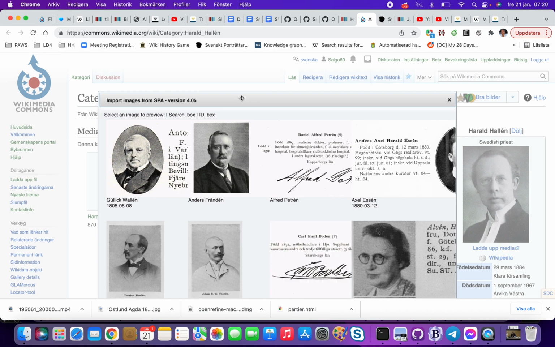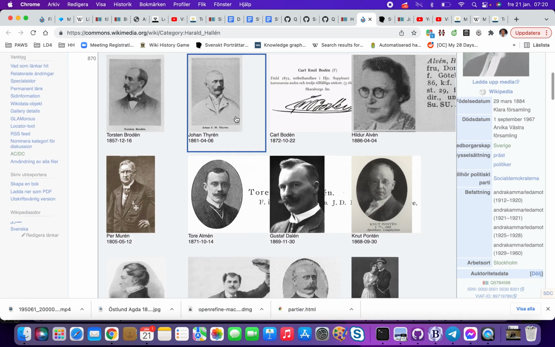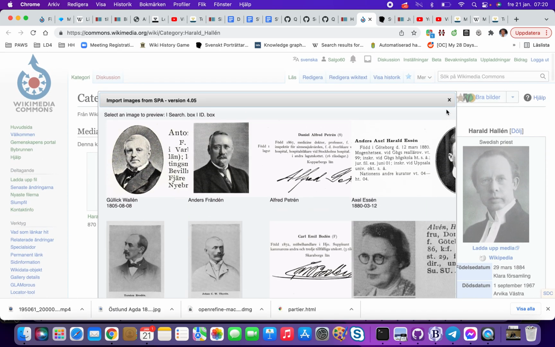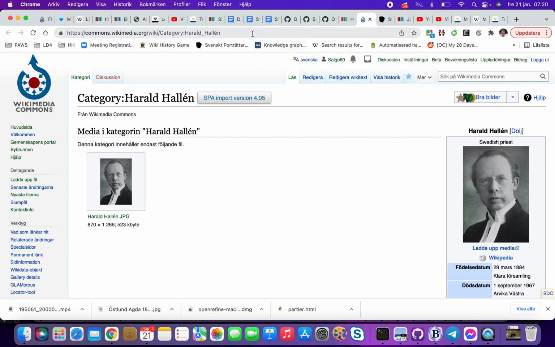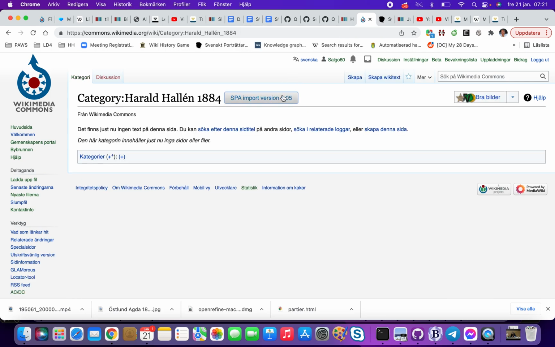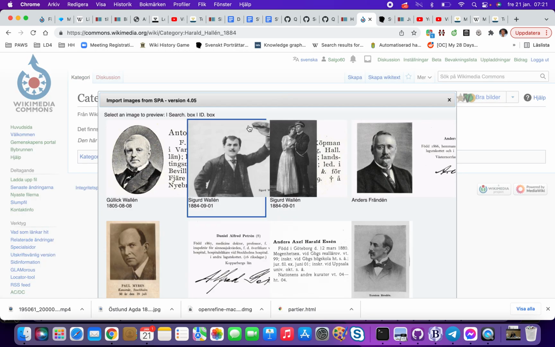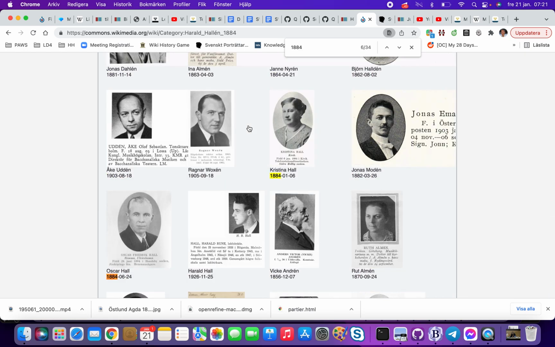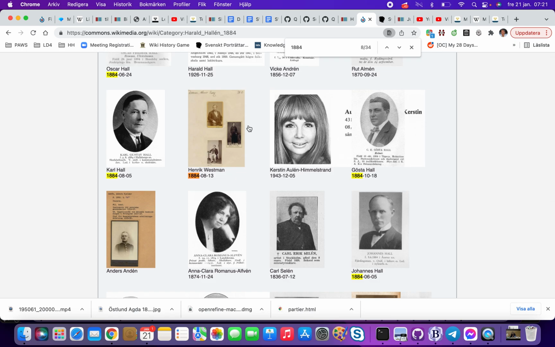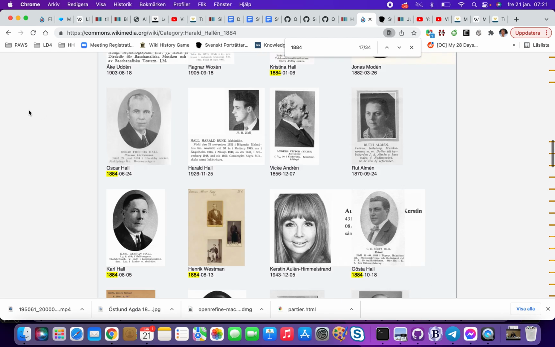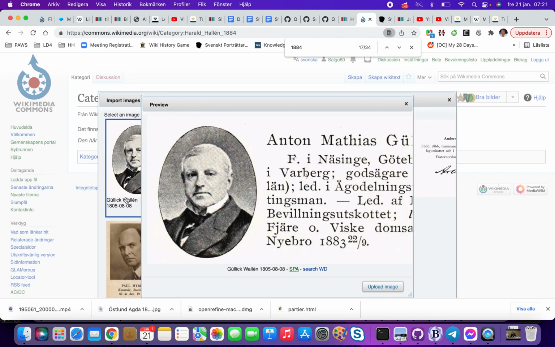do a search in Svenskt Porträttarkiv. No, it was a bad search, I realized. See if we can change it and do 1884. It takes the name of this category. No good one. Then we have to do a manual search. That's normally better.